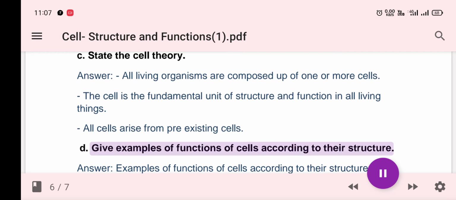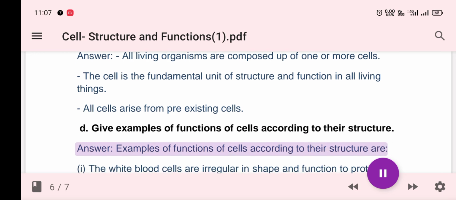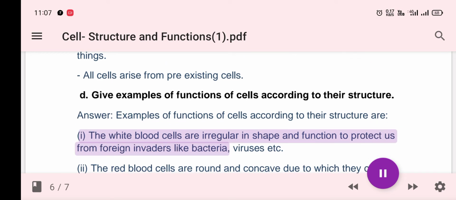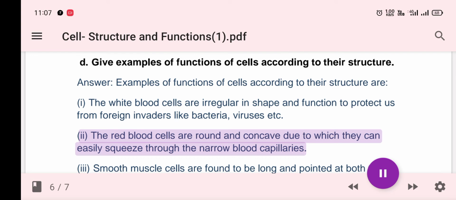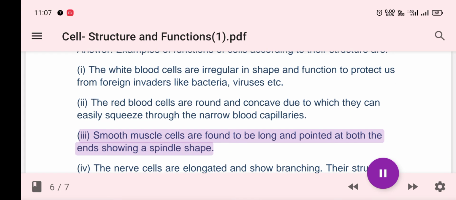D. Give examples of functions of cells according to their structure. Answer. Examples of functions of cells according to their structure are: I. The white blood cells are irregular in shape and function to protect us from foreign invaders like bacteria, viruses etc. II. The red blood cells are round and concave due to which they can easily squeeze through the narrow blood capillaries. III. Smooth muscle cells are found to be long and pointed at both the ends showing a spindle shape.